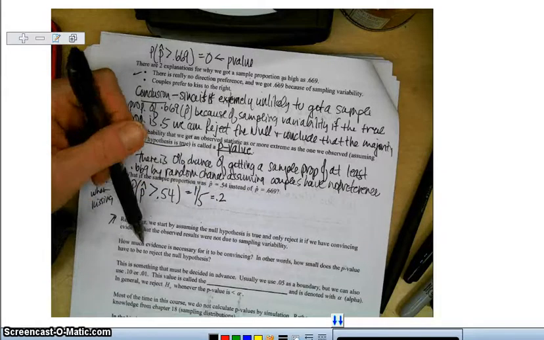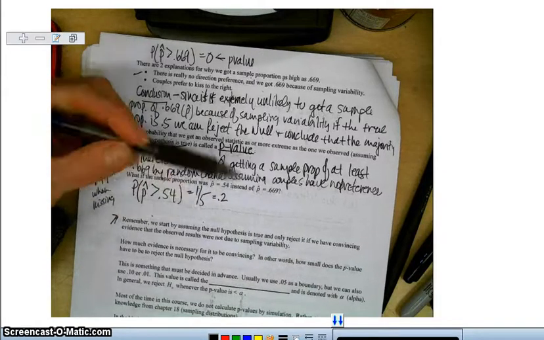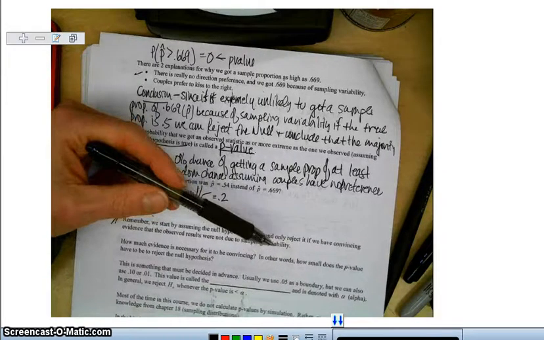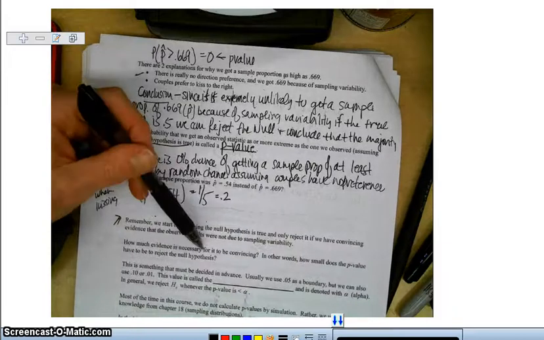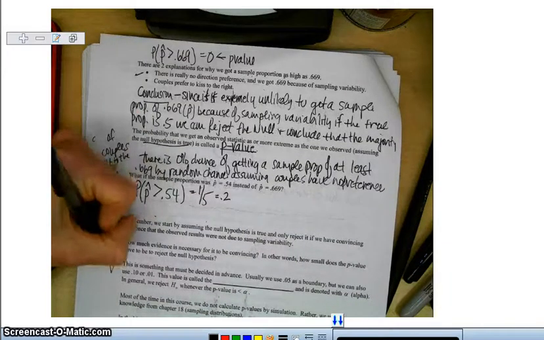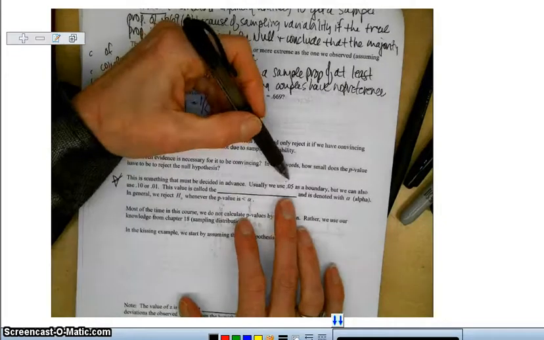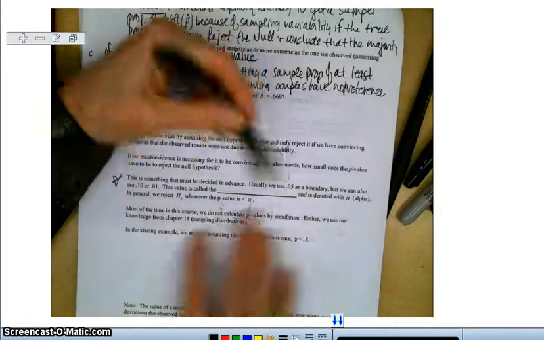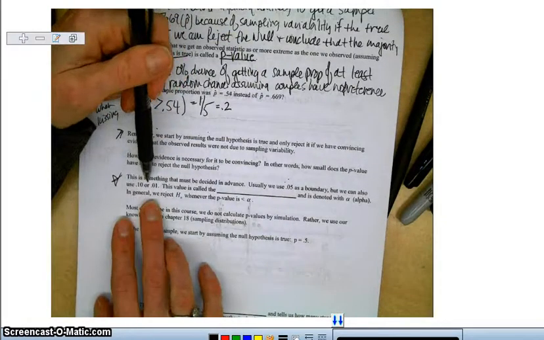So how much evidence is necessary for it to be convincing? In other words, how small does the p-value have to be to reject the null hypothesis? This is something you have to decide in advance. We usually use 0.05 as a boundary, but we could also use 0.10 or 0.01.